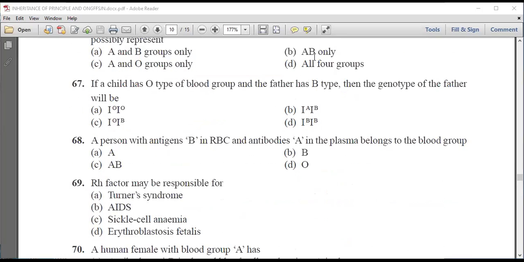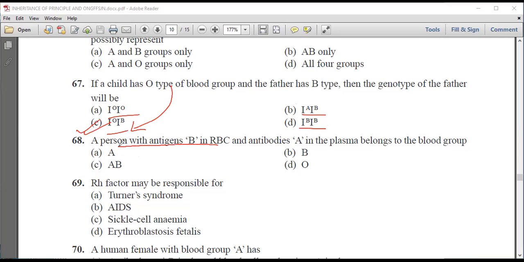Next question is, if a child has O blood group and his father has B blood group, then genotype of the father will be IOO, second is AB, OB, and next is BB. Now we know that C will be the answer.